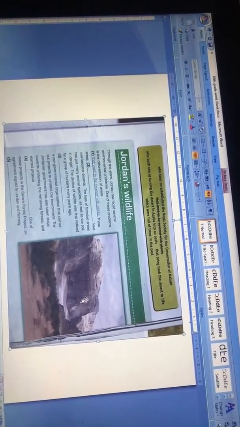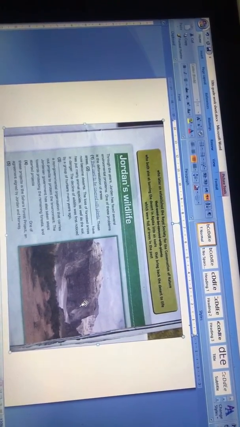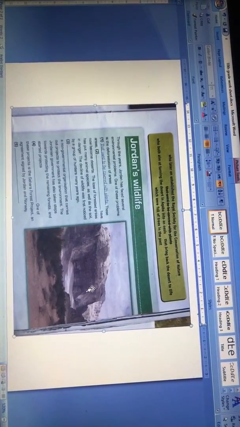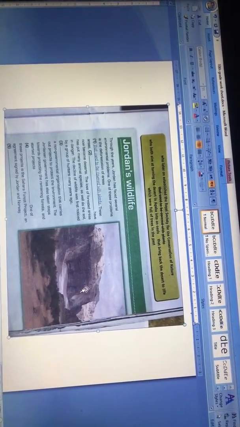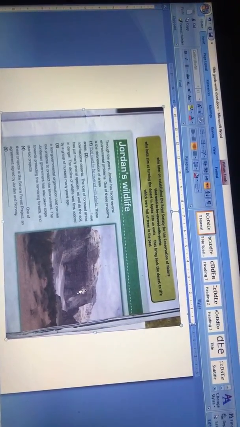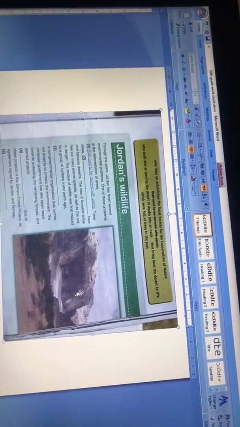The loss of forested areas has put many animal species as well as the soil in danger. The decline of wildlife was first noticed by a group of hunters many years ago, who later on established the Royal Society for the Conservation of Nature, a non-governmental organization that carries out projects to protect the environment. The Jordanian government has also taken steps towards protecting the remaining forests and started projects that bring back the desert to life.